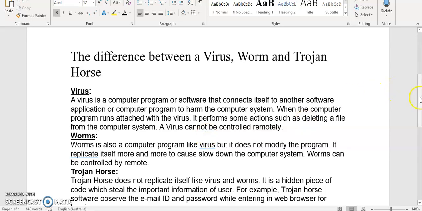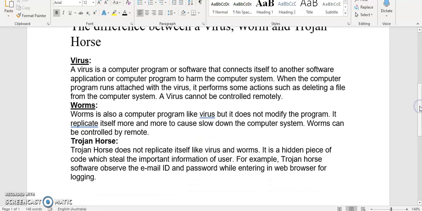And the next one is worms. So we've got virus, we've got Trojan horse. They're singular, singular, and the heading is singular. So I'm going to change this to worm. We're not talking about worms in the garden. So I'll make that a worm.